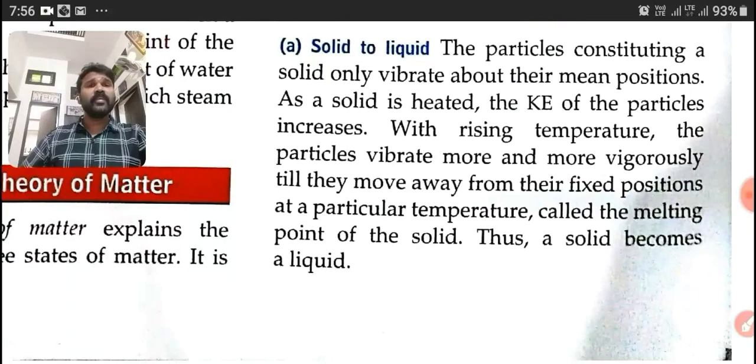That temperature is called the melting point of the solid. The particles move away from their fixed positions at a particular temperature, and that temperature is called the melting point of the solid. Thus, a solid becomes a liquid. At the melting point, the particular solid starts to change from the solid state to the liquid state.